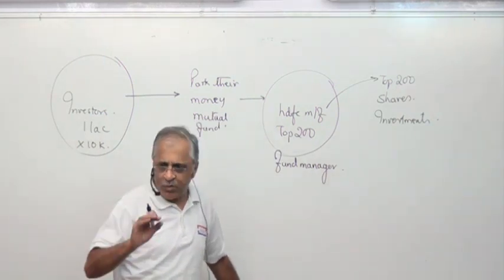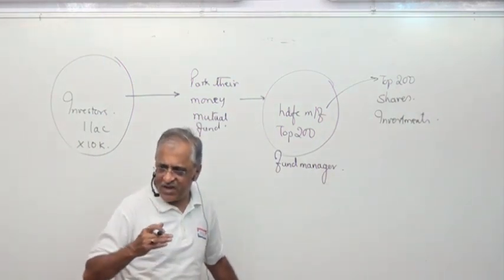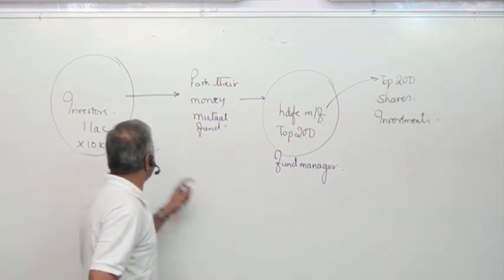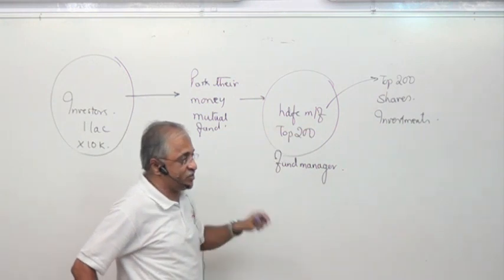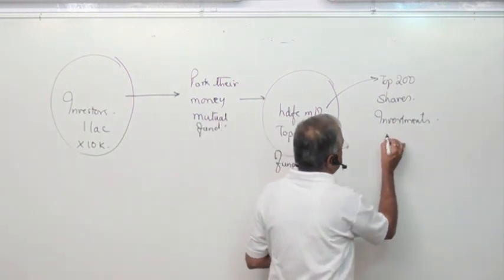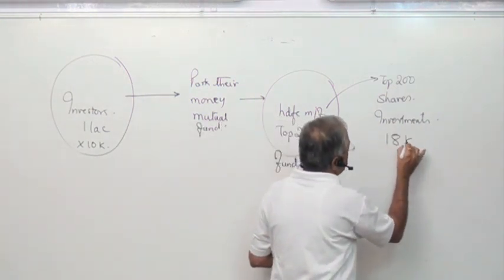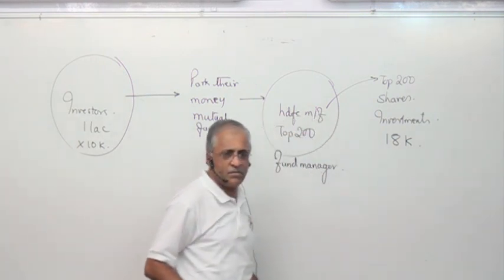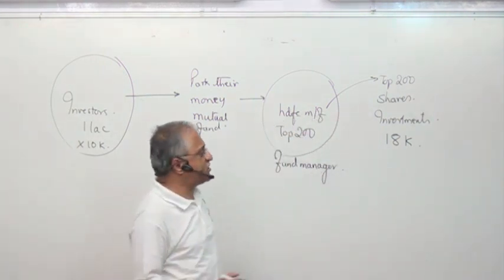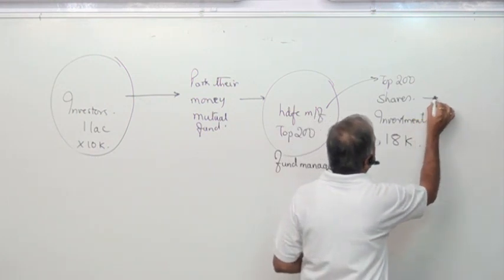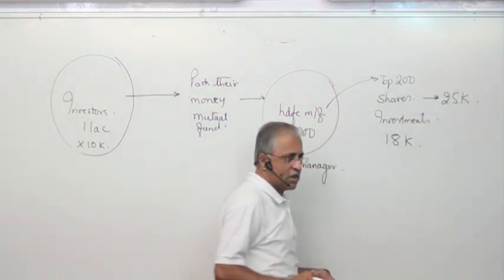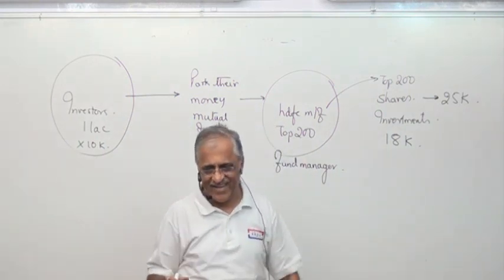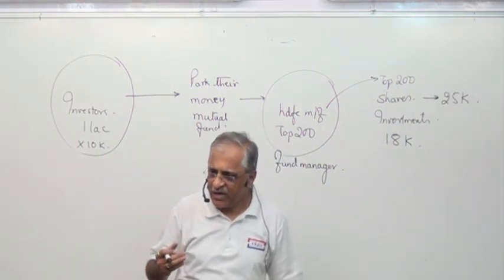He does investment. Your money, lump sum he has taken. So check this. There's 1 lakh people, 10,000 everybody has given, he's invested into this. At that time when he did the investment, the index Sensex was running at 18,000. After 1 year, the Sensex is running at around 25,000. Did your money grow? Did the investment grow?